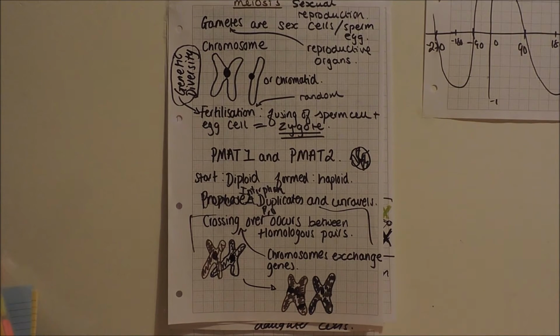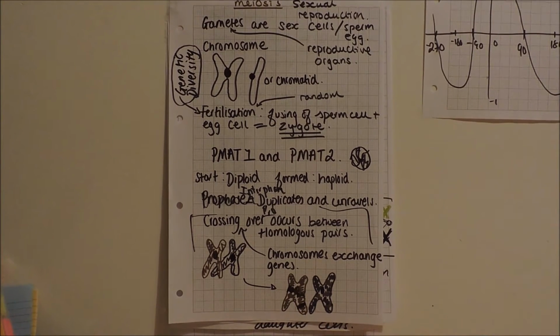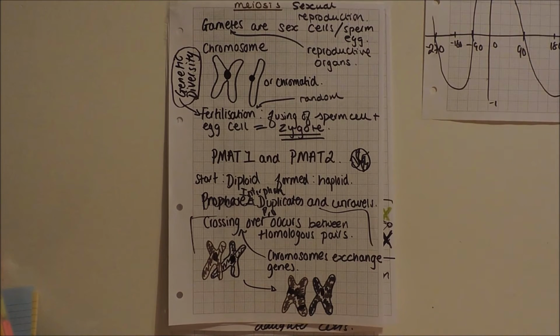A homologous pair is, I've got that on another page actually, but I will tell you now. It's the same size. The two chromosomes in a homologous pair are the same size. They've got genes in the same spot, and there is something else which I cannot remember, but I will show you that in a sec. So yeah, something special happens. So we need to know that it condenses, homologous pairs come together, and there's this special process called crossing over.